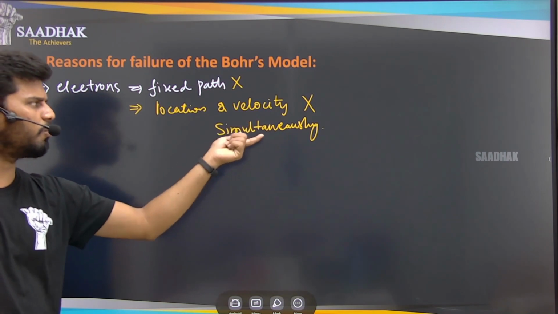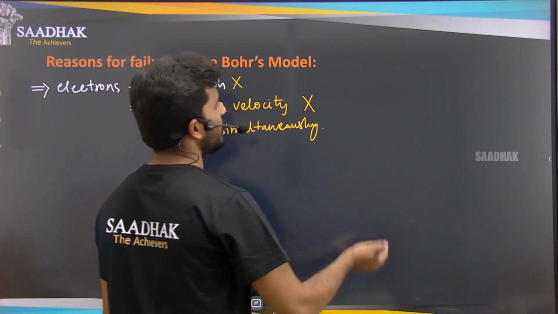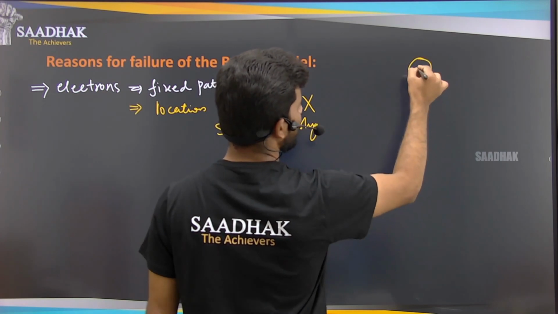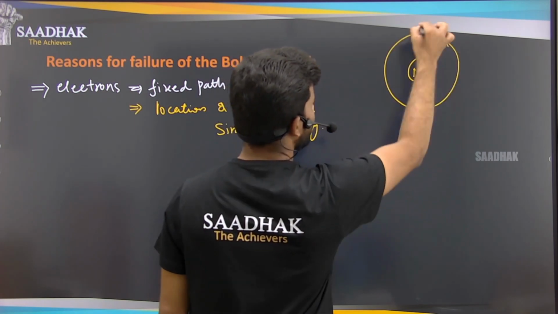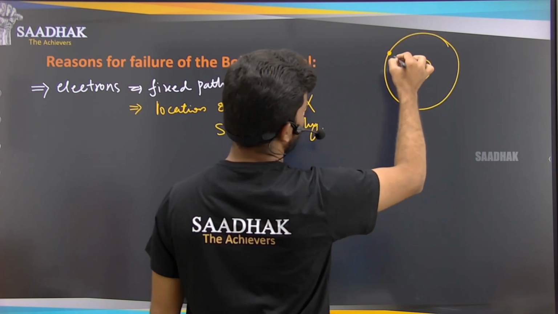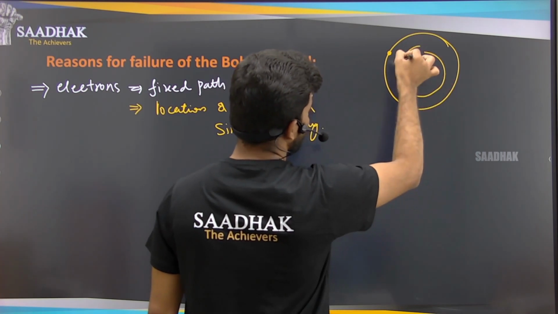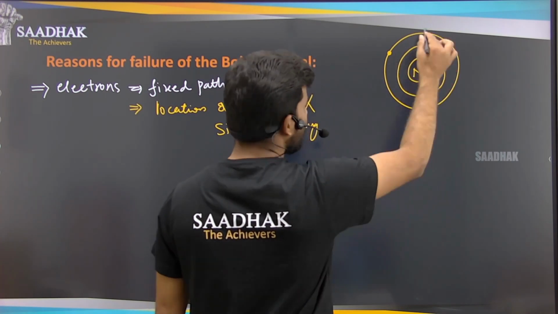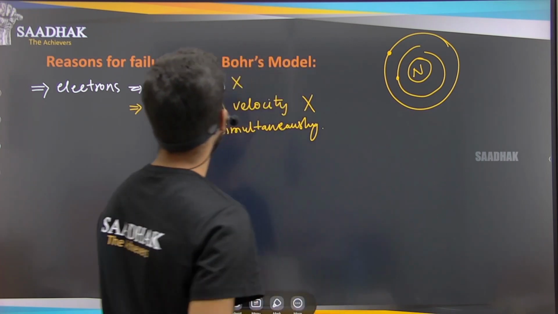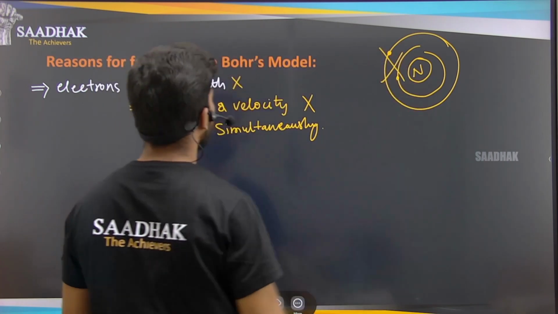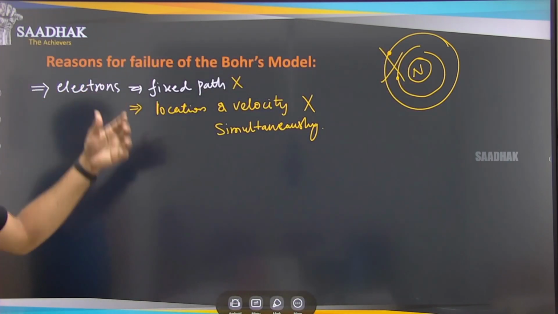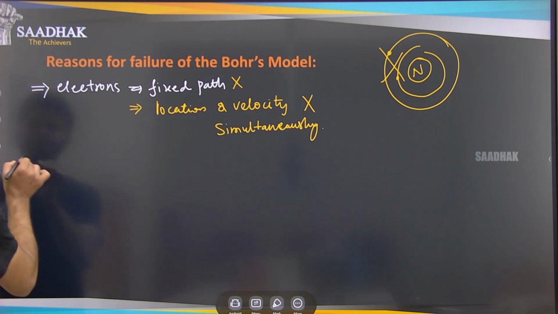So as we are not able to find the location and the velocity simultaneously, we cannot say that an electron which is rotating here will be at this position, or will be following this particular path or that particular path. That is not possible. So in this case Bohr's model has failed.